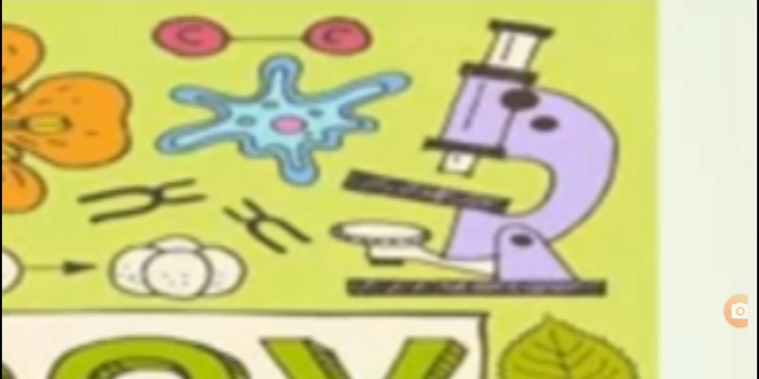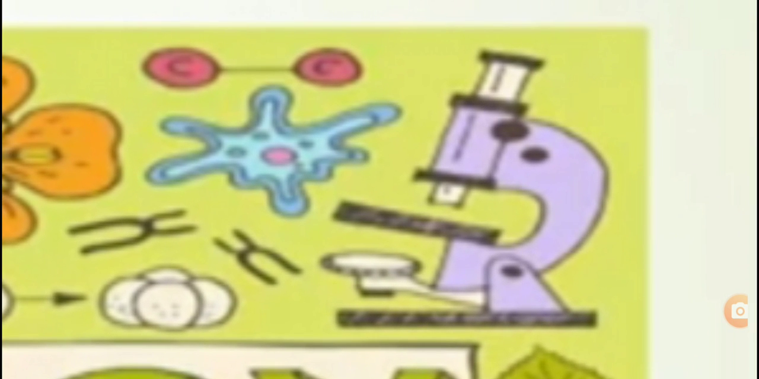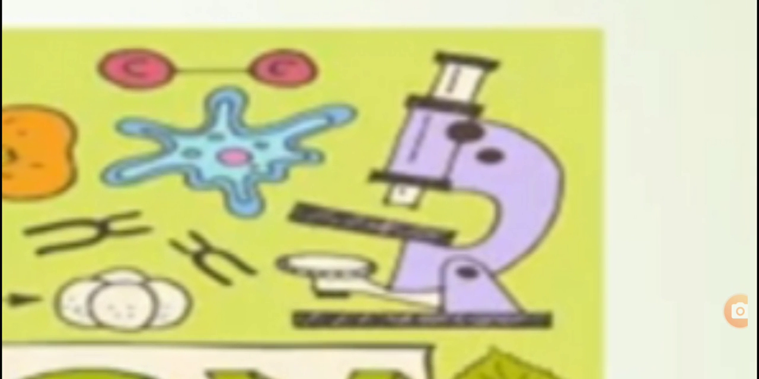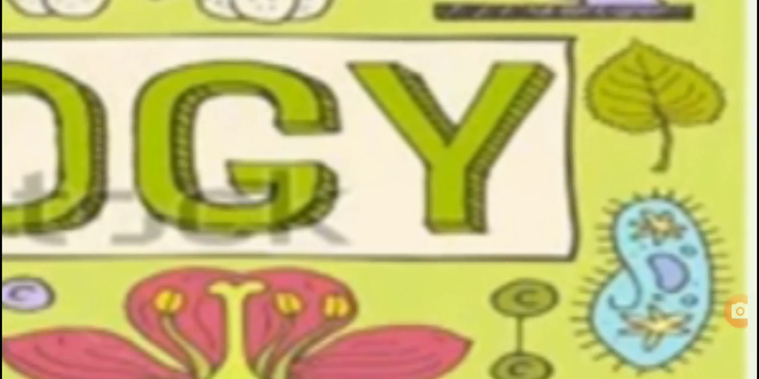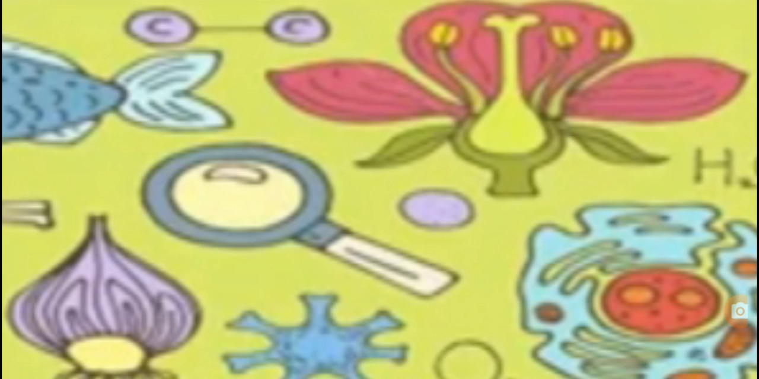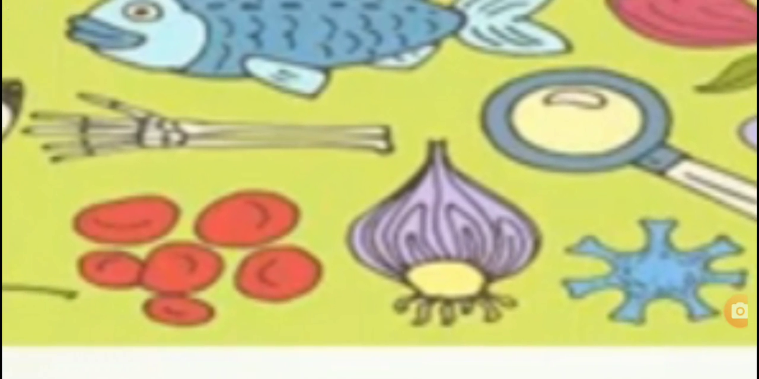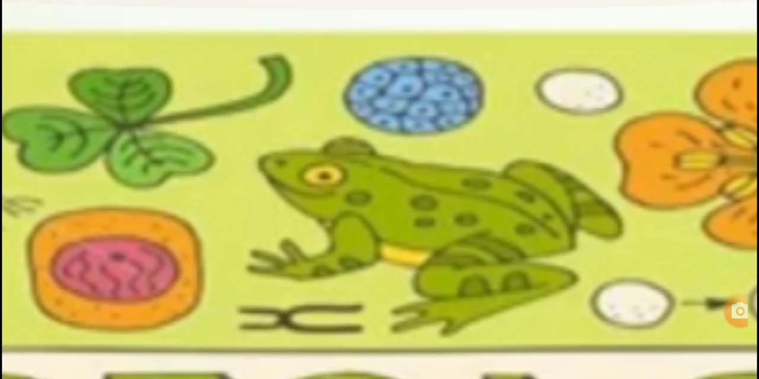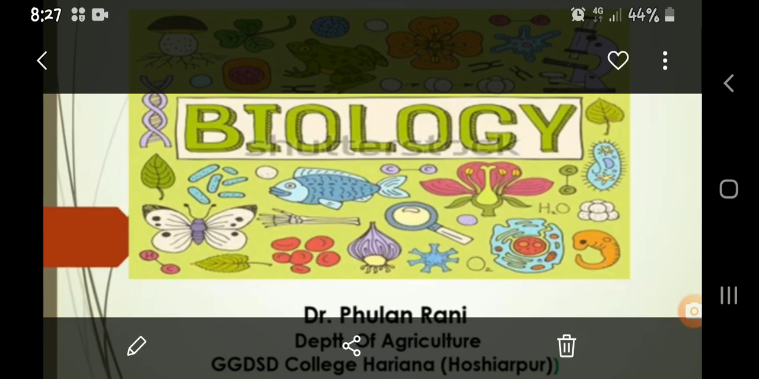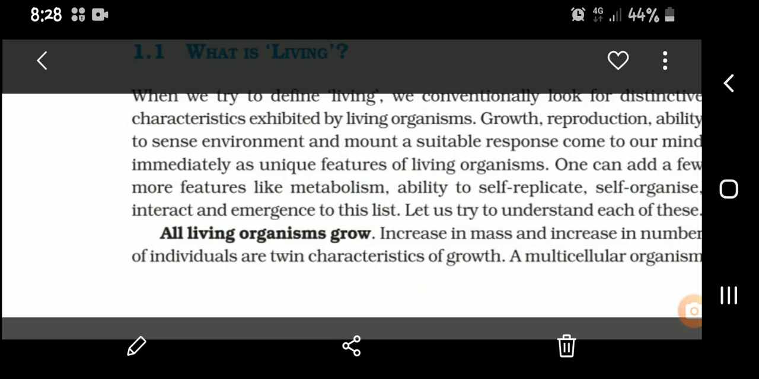What is this? Is this living or non-living? This is microscope, of course non-living. Now coming to this lens, is this living or non-living? Of course this is non-living. Now coming to this beautiful butterfly, is this living or non-living? Living. Now this frog is living, yes. So you are very much aware what is living and what is non-living.